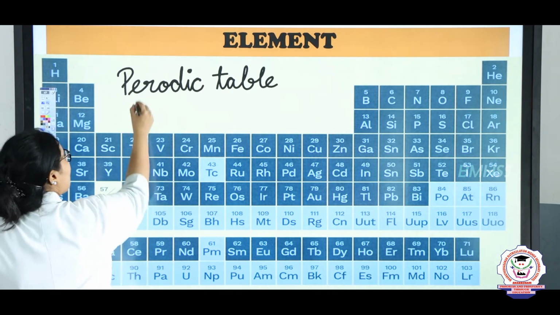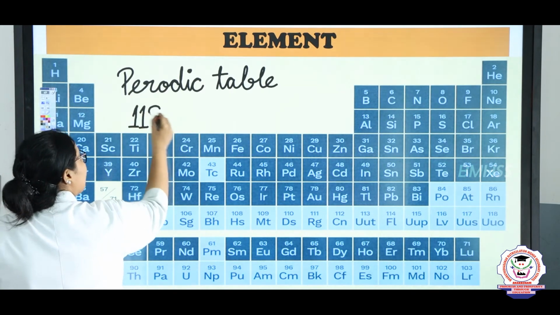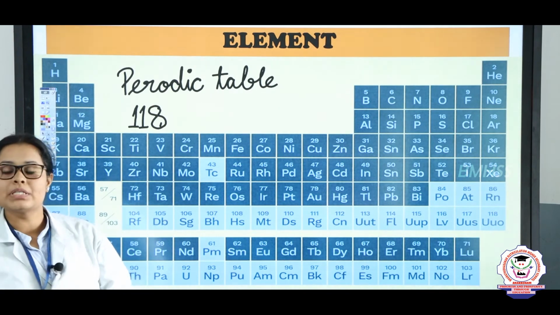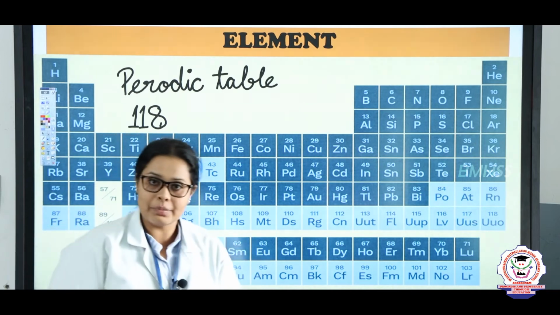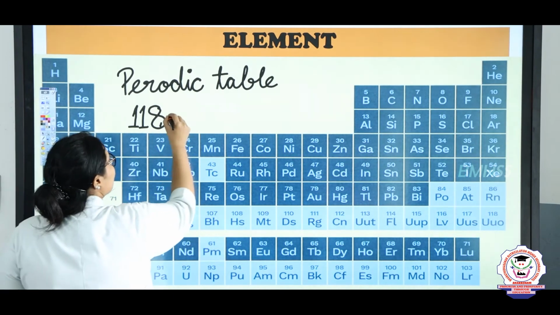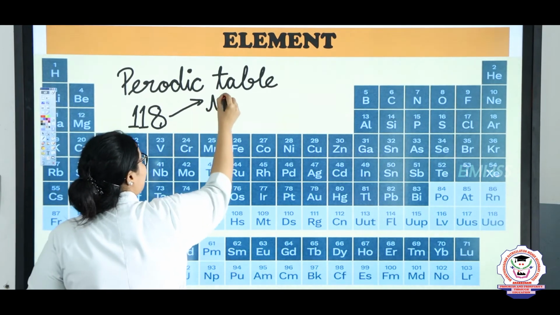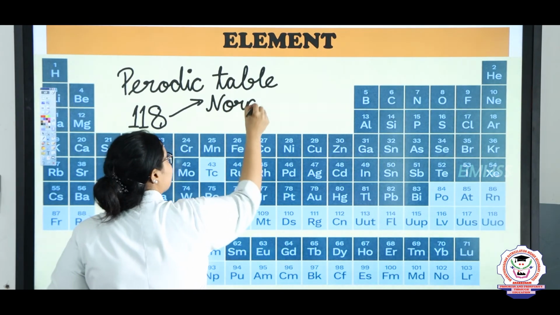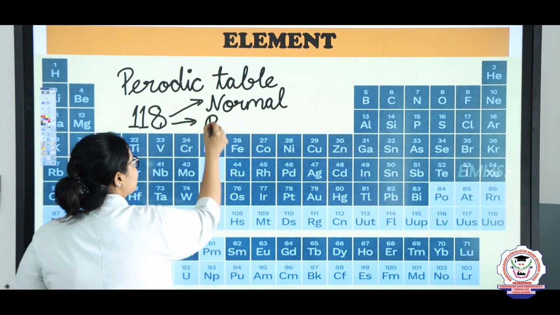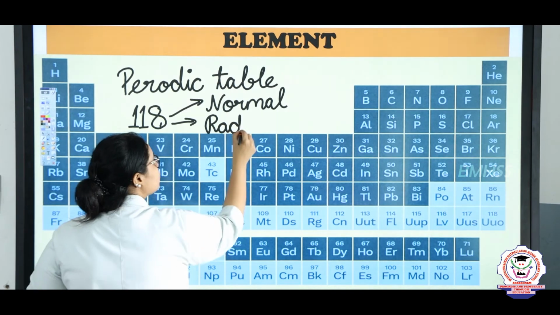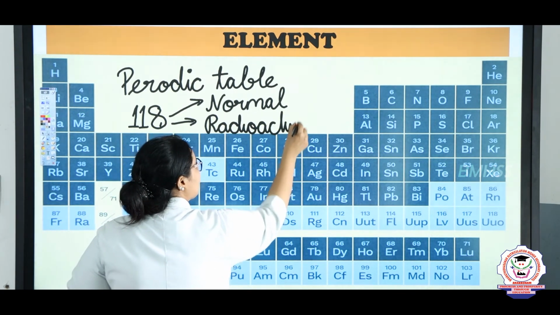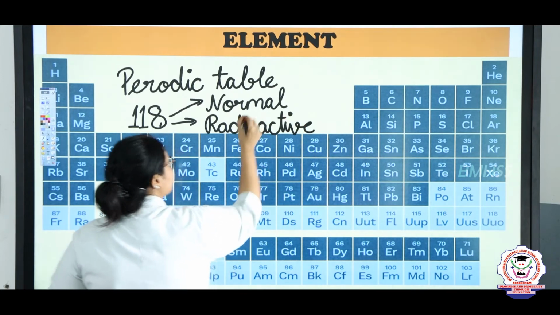How many elements? 118 elements, and these elements are divided into two types: normal elements and radioactive elements. So these are the main classification of the elements, okay?